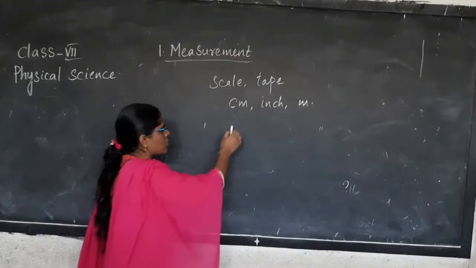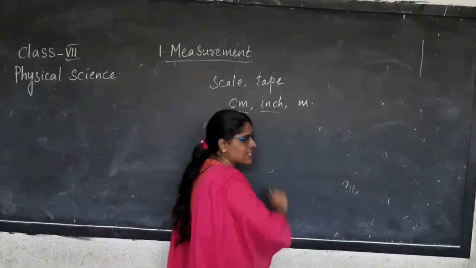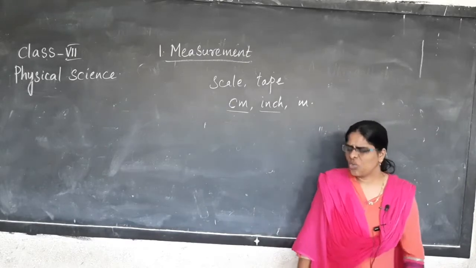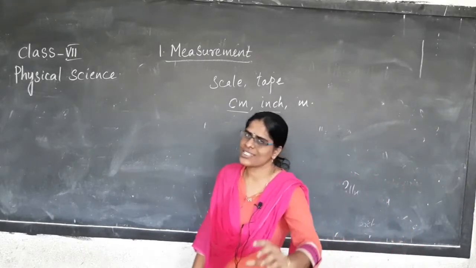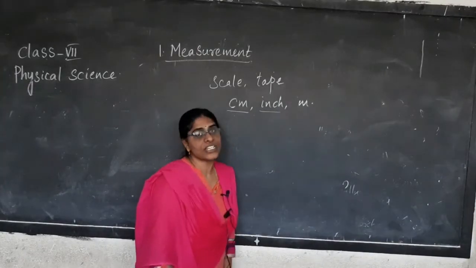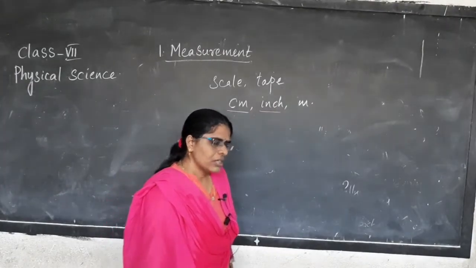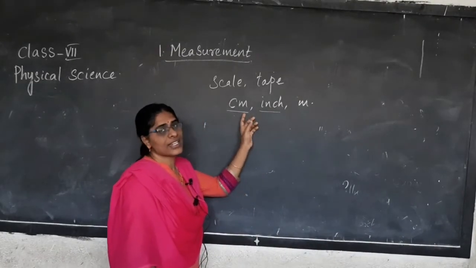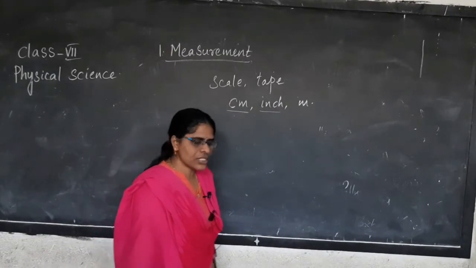On the compass box also, you might see these two, centimeter and inches. Why are you seeing centimeter on one side of the scale and inches on the other side? First question is, why are we seeing such things as centimeter and inches?